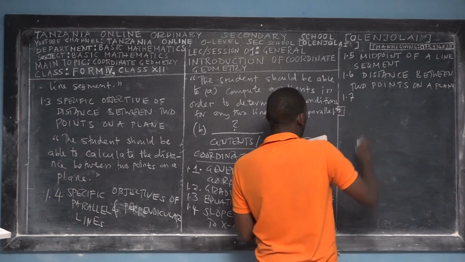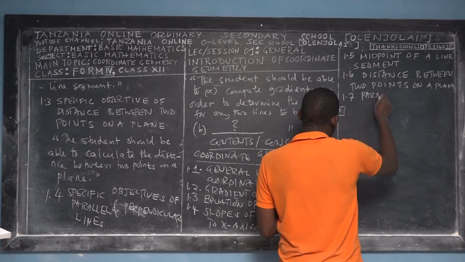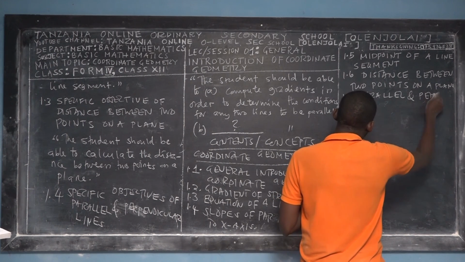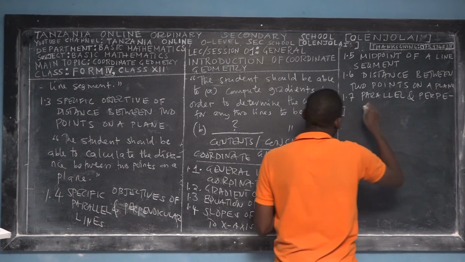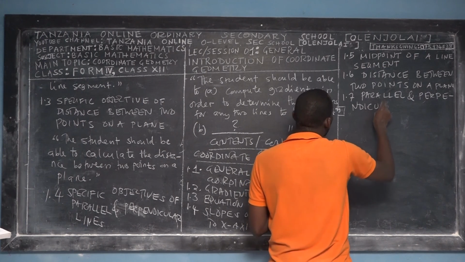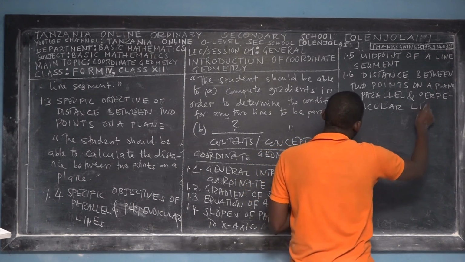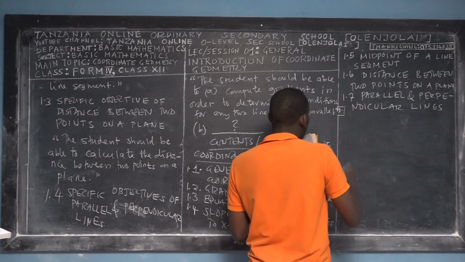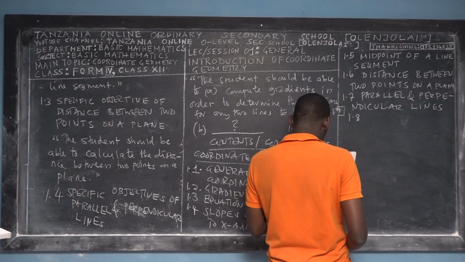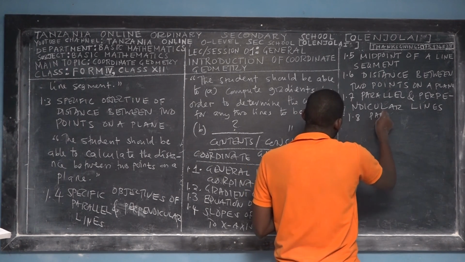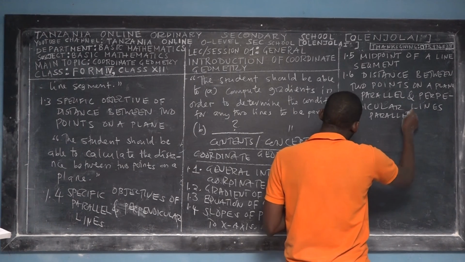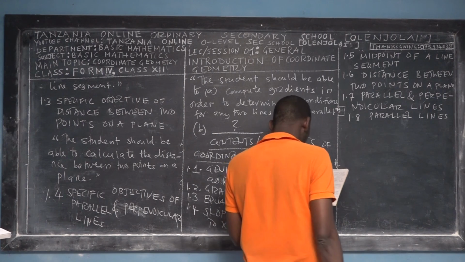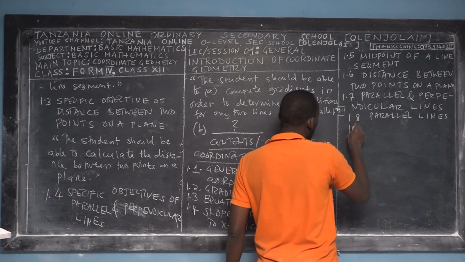Then we have parallel and perpendicular lines. Then we have 1.8. This we call the parallel lines. And then the last subtopic is 1.9.